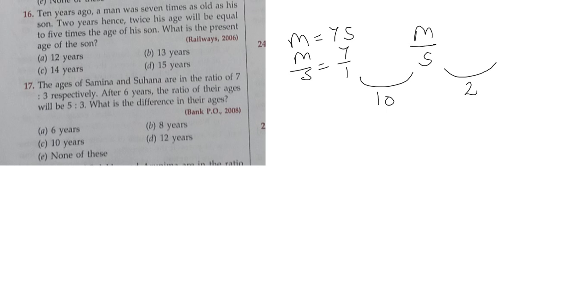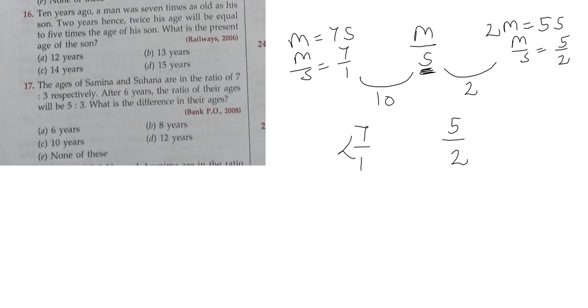Twice his age means 2 into m is equal to 5 times the age of his son, it is 5s. So the ratio m:s will be 5:2. Okay. What is the present age of the son? So we have to find out this value. So the first ratio we have got is 7:1, which is 10 years ago, and the other ratio after 2 years is 5:2.